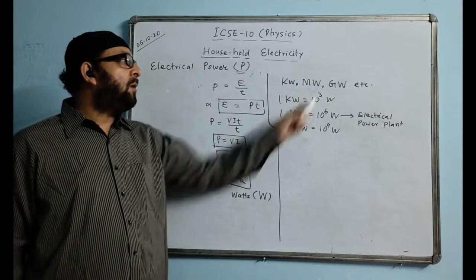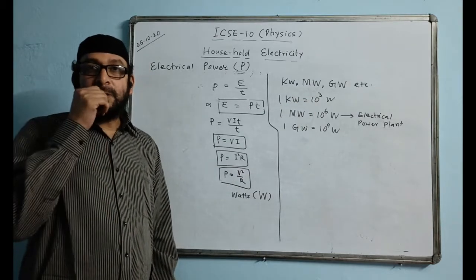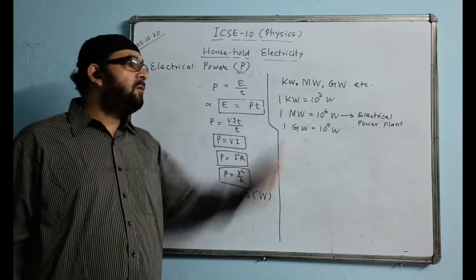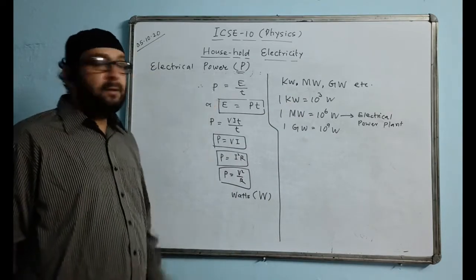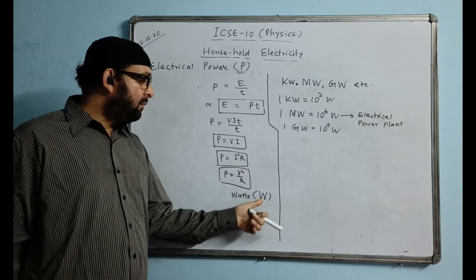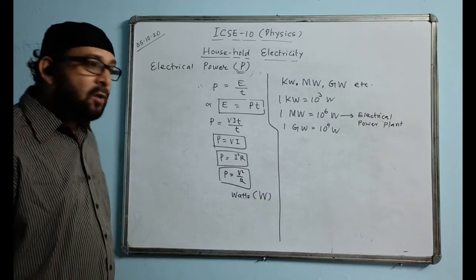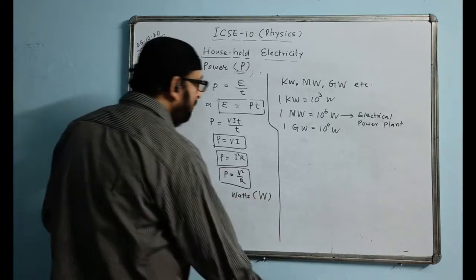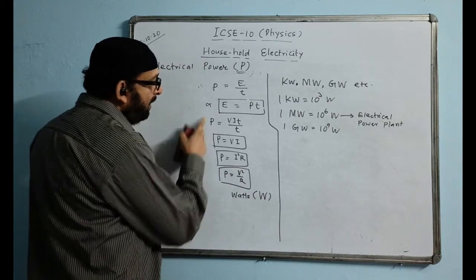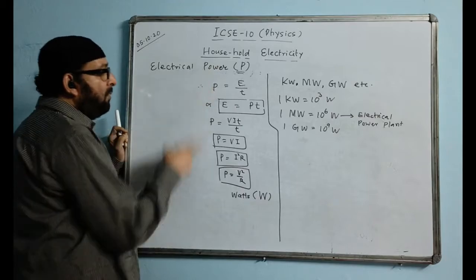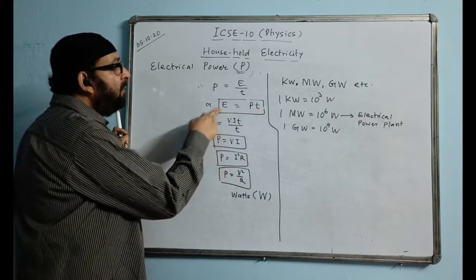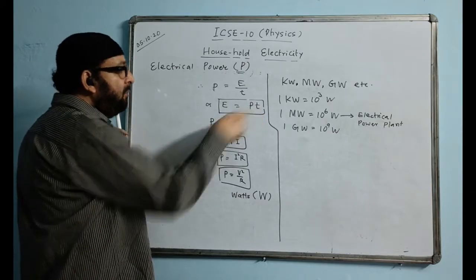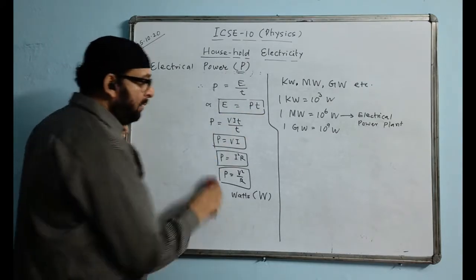1 kilo is 10 to the power of 3, and 10 to the power of 3 is 1000. That is, 1 kilowatt is equal to 1000 watt. So this is about electrical power, and its SI unit is watts. There is no commercial unit for it. And the formulas I have given here: if you remember the formula of power, then multiply by T, you will get the value of energy. Or if you know the formula of energy, divide by T, and you will get the formula for power.